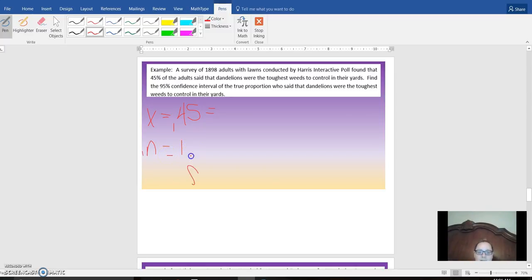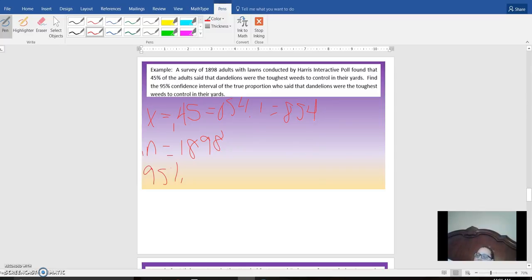The total was 898, and we want 95%. So we need to change that 45%. I'm going to do 0.45 times 898, and I get 404.1. I'm just going to do 404 because it doesn't want decimals.